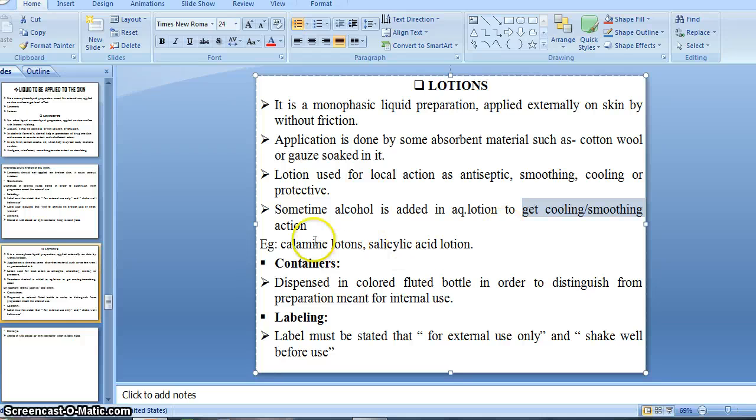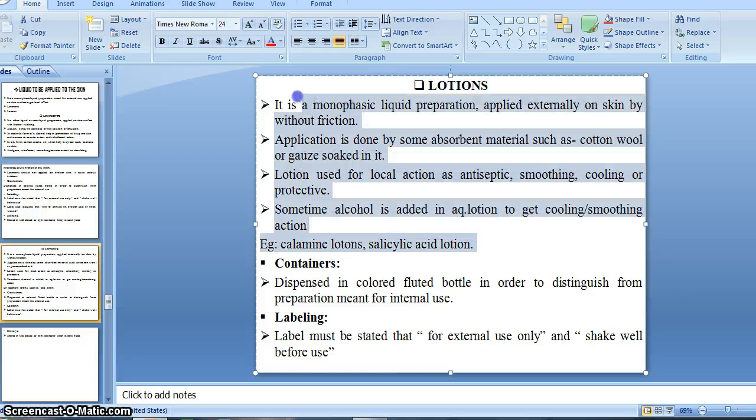So there are some examples of lotion, as I said, the calamine lotion, then salicylic acid lotion. Calamine lotion possesses protective property. If anybody gets a sunburn, the doctor prescribes or refers the calamine lotion. And salicylic acid lotion has antiseptic and anti-inflammatory action also. So this is a small piece of information regarding the lotion.